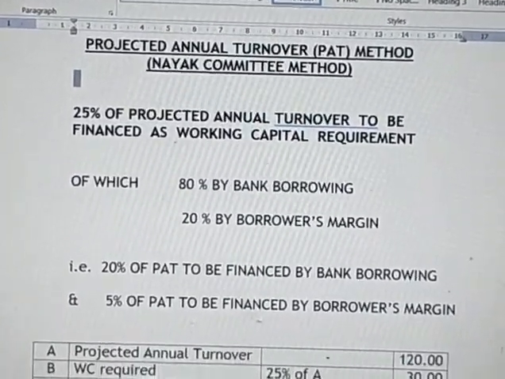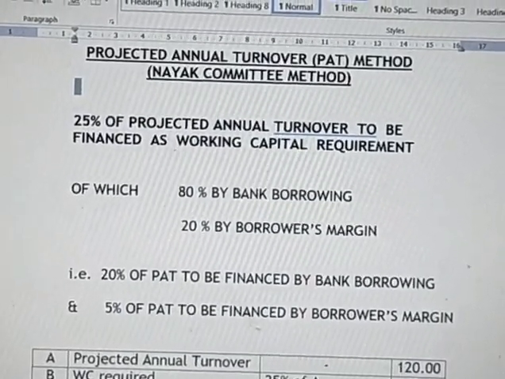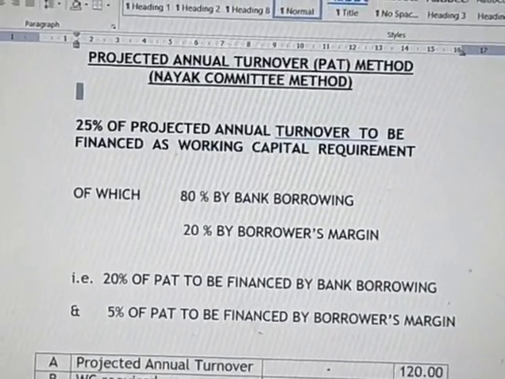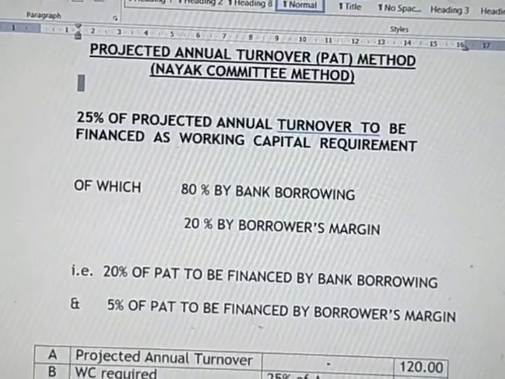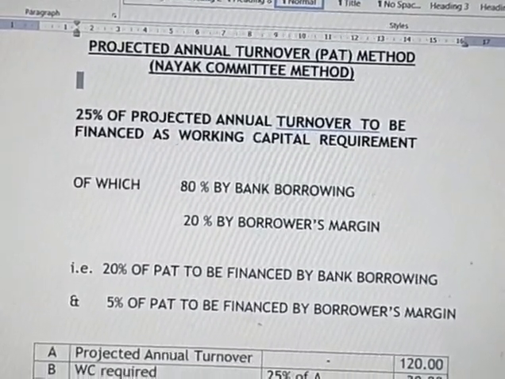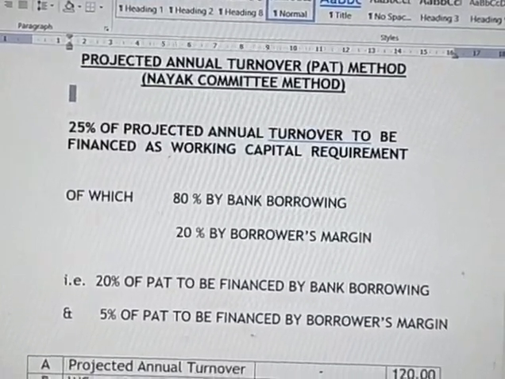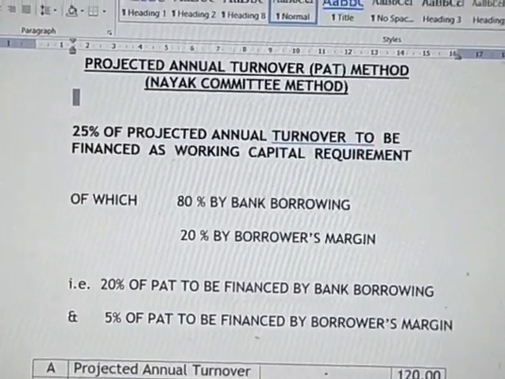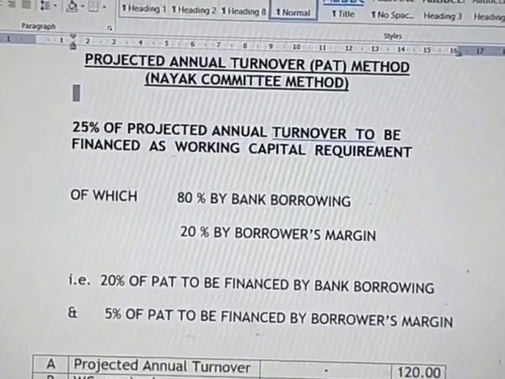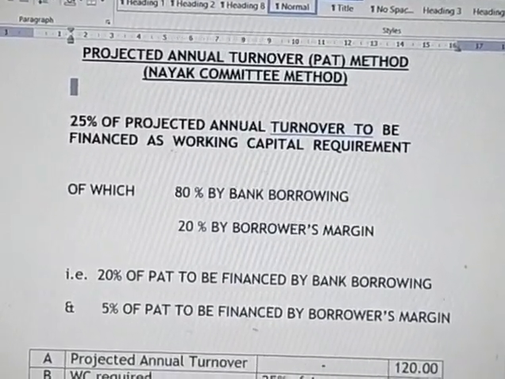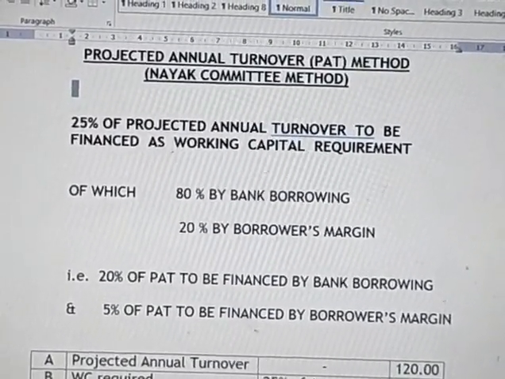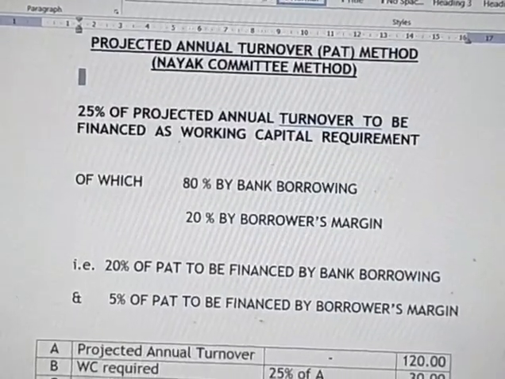Here 20% of the PAT is to be financed by bank borrowings and 5% of the PAT is to be financed by the borrower's margin. Have you understood? Here a total of 25% of the projected annual turnover is to be financed as working capital, out of which 20% is bank finance and 5% is the borrower's margin.